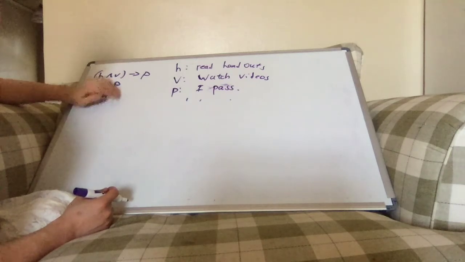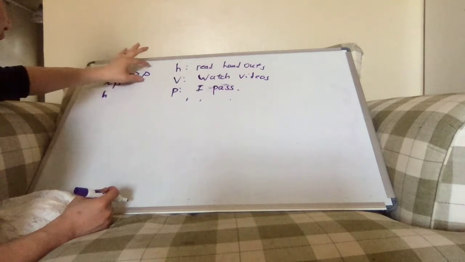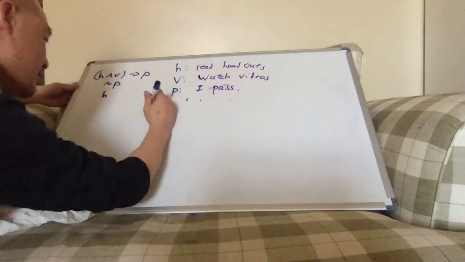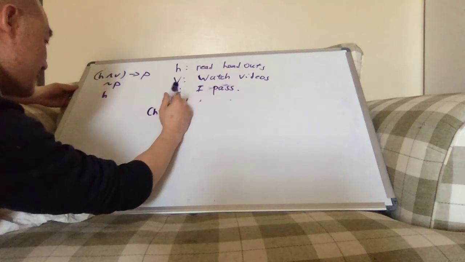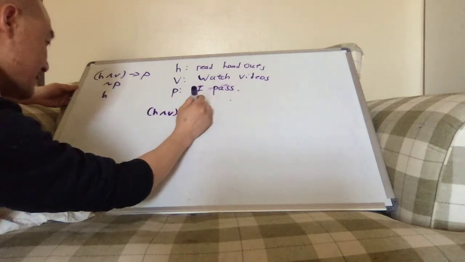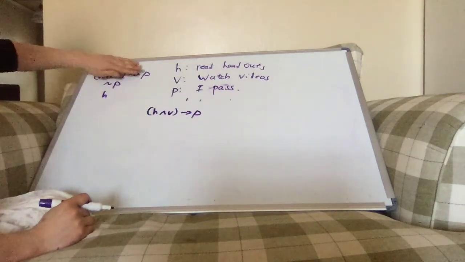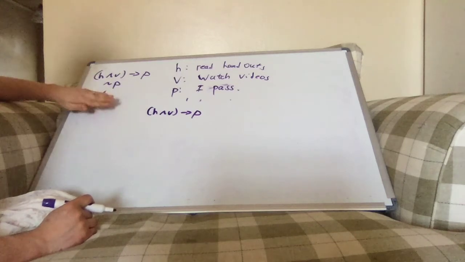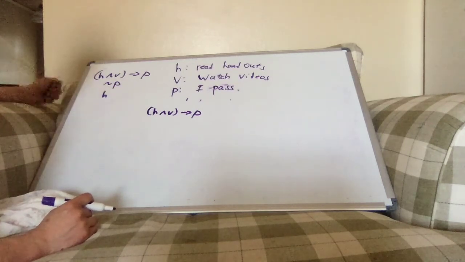But if I look at this, not P is the negation of one of the arguments in this implication. So I can start with that, right? There's nothing I can do here, there's nothing I can do here, but there is something I can do here, right? With these two statements here.